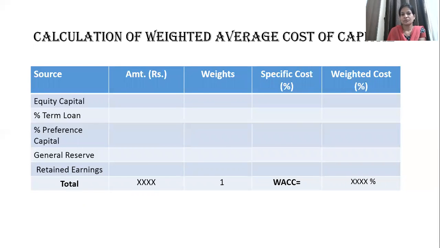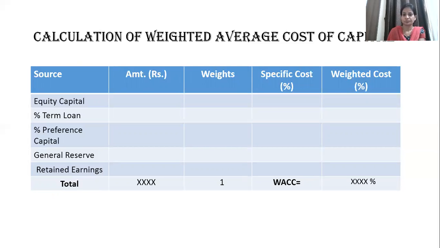Preparing the first three columns is very easy, right? Source: whatever sources you find in the sum, you just mention the sources and the amount raised from those sources. Then you add it up together and mention the total capital. Weights refers to the proportion of each source in the total amount. We'll see with the help of the sum how to calculate this, and always see that when you calculate weights for different sources, the total of all those weights will come to 1. How it comes to 1, we'll see in the sum.